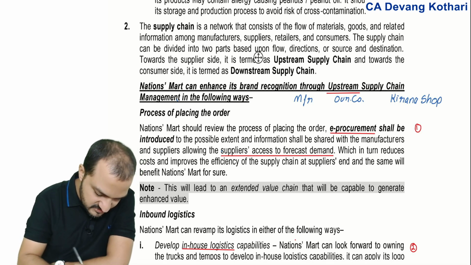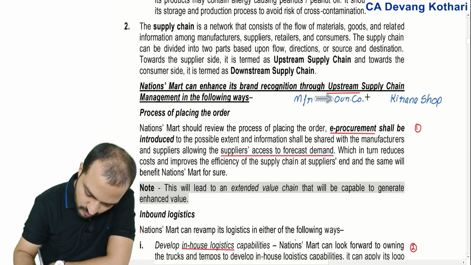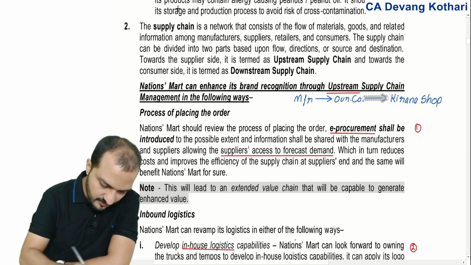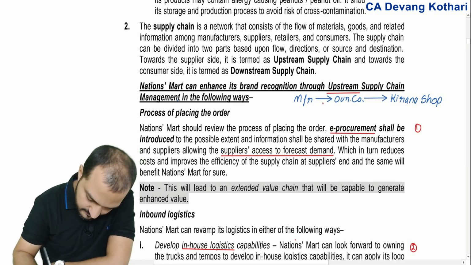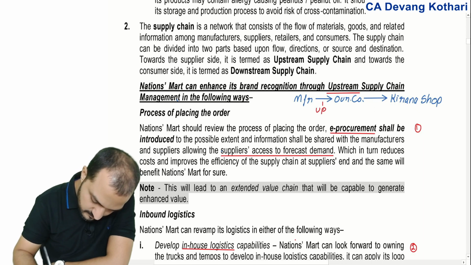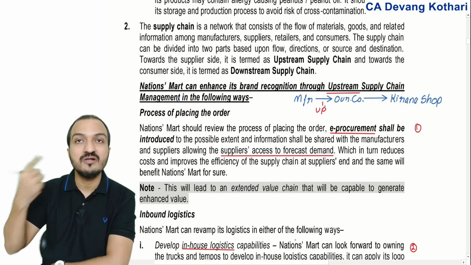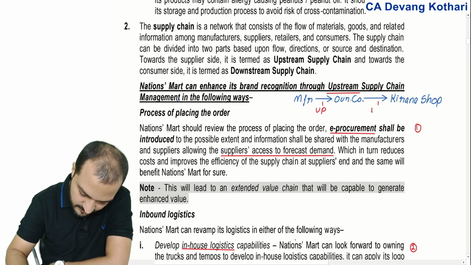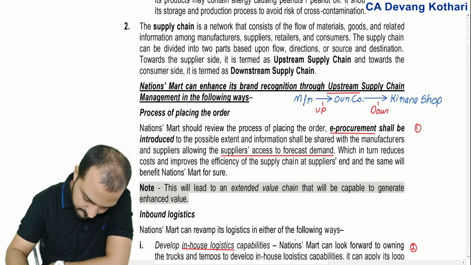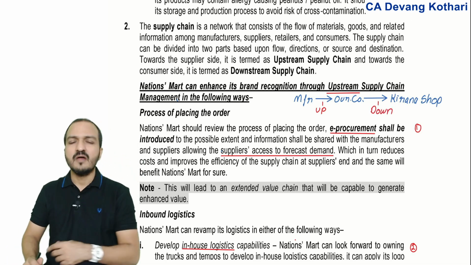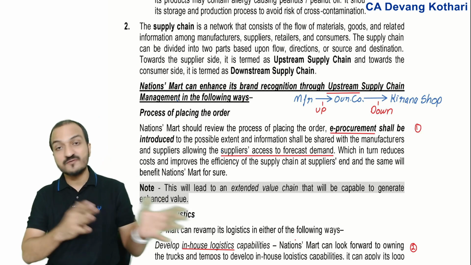You might notice that the transport from manufacturer to my company will fall under upstream supply chain, and from my company to the local kirana shops, that will fall under downstream supply chain. And I'm giving recommendations under both the categories.